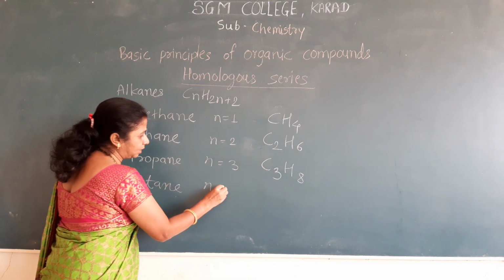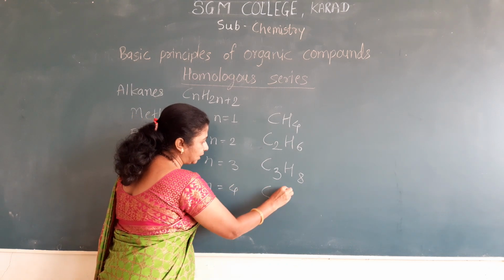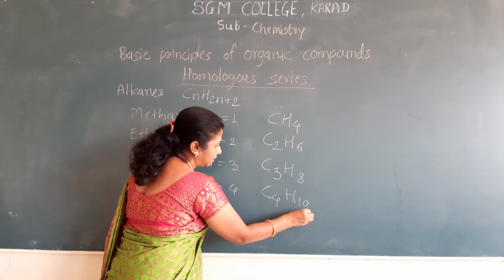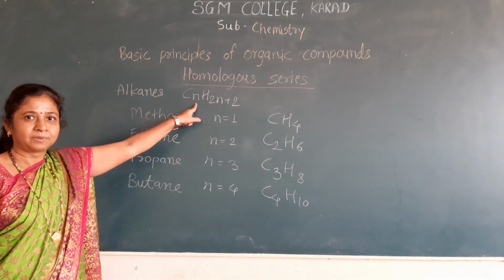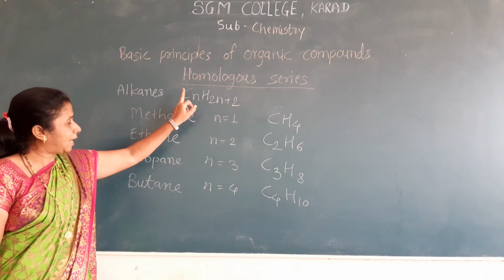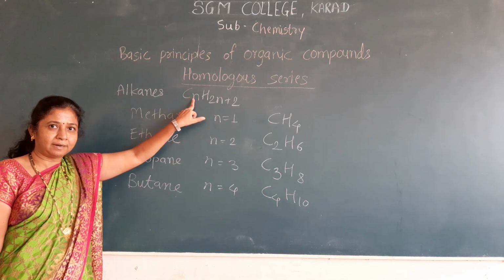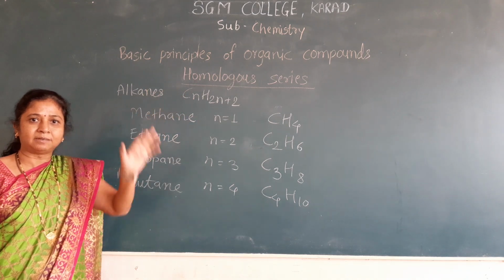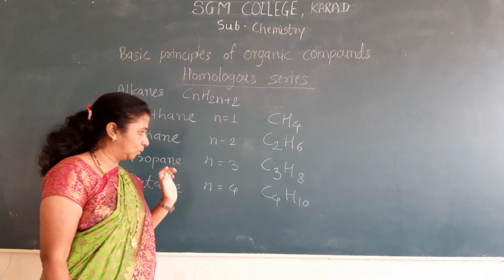Here n is equal to 4, so the molecular formula is C4H10. Write the molecular formula according to the general formula, where you only add the value of small n, the number of carbon atoms present in that molecule.